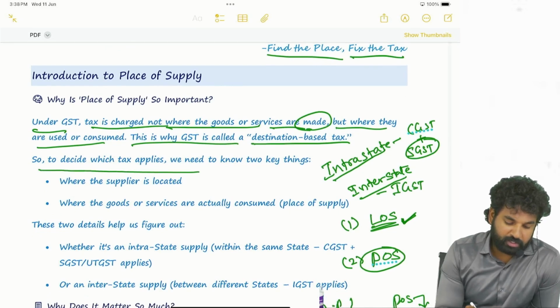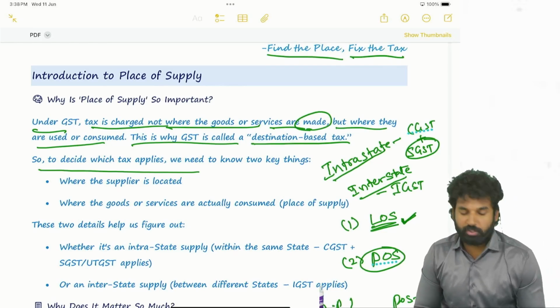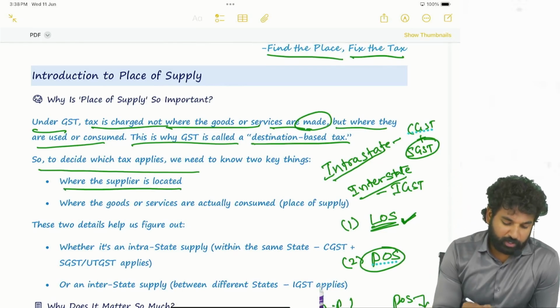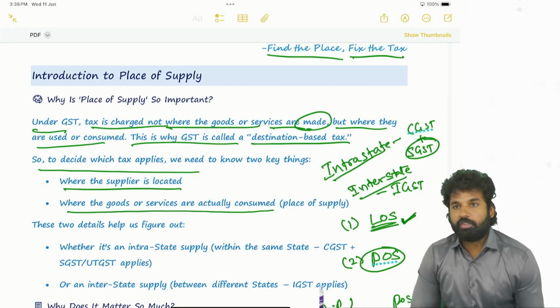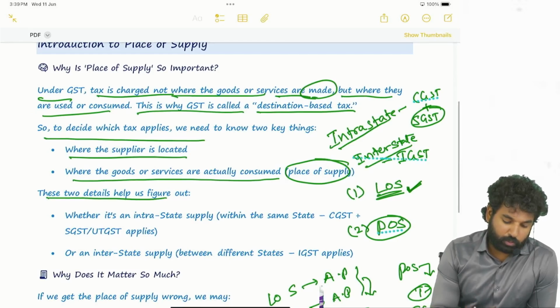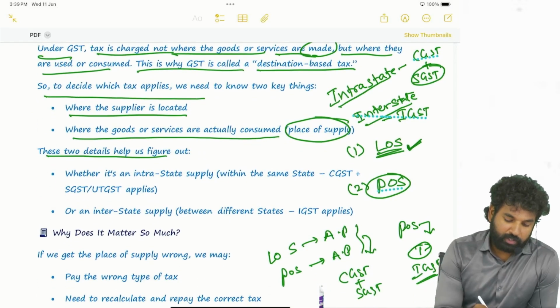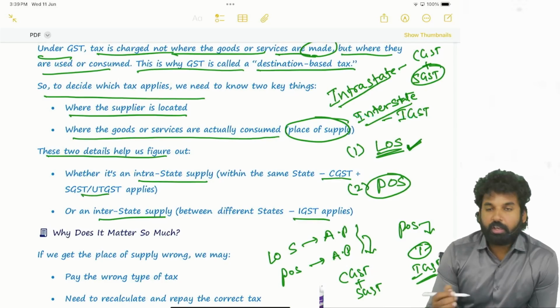So to decide which tax applies, whether CGST, SGST or IGST, we look at where the supplier is located and where the goods or services are actually consumed, which is the place of supply. Okay, so these two details will help us figure out whether it is an intrastate supply or interstate supply, so whether to levy CGST, SGST or IGST.